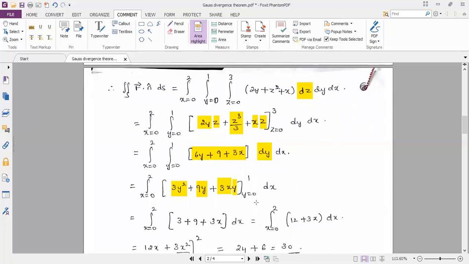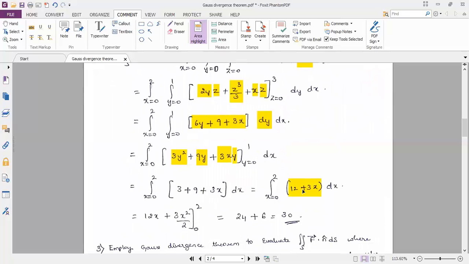Now performing the limits for y varying from 0 to 1 with the concept upper limit minus lower limit, the simplified expression is 12 plus 3x, under the integration x equal to 0 to 2 dx. Integration of 12 is 12 into x. Integration of 3x is 3 into x square divided by 2. Applying limits between 0 to 2, upper limit minus lower limit concept, the simplified answer for the given function is 30 using Gauss divergence theorem.